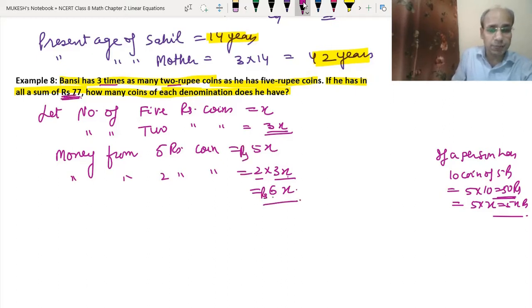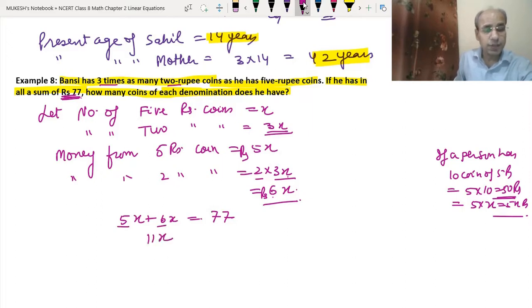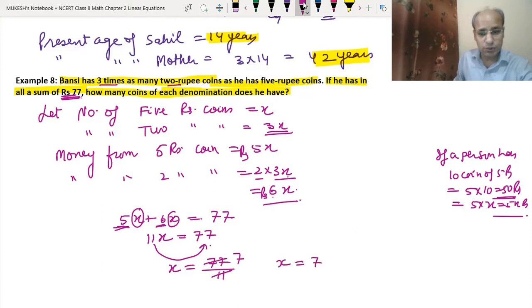Now their sum is 77. That means whatever total money he has from the 5 rupee coins and the 2 rupee coins is 77. It means that 5x plus 6x is equal to 77. Now we will add them. 5x plus 6x means 11x. We write the variable as it is and just add the coefficients. That equals 77. Now we will take 11 to the other side, so it will divide. So x equals 77 divided by 11. Now we can divide them. 11 sevens are 77. That means x equals 7.